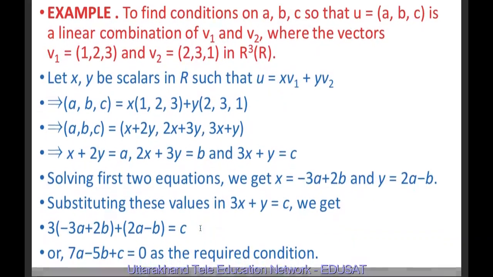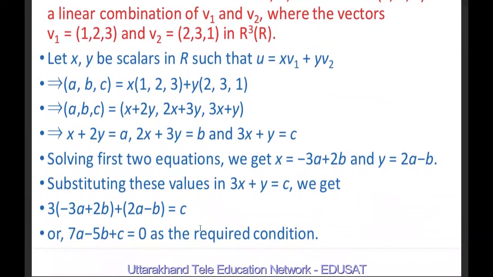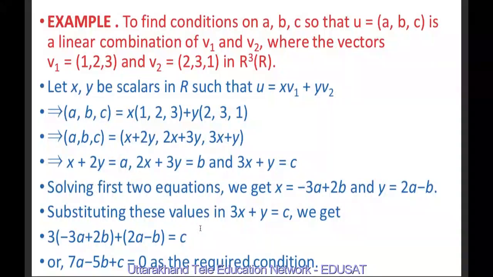We consider one more example to find the condition on a, b, c so that (a, b, c) is a linear combination of v1 and v2, where the vector v1 is equal to (1, 2, 3) and v2 equal to (2, 3, 1) in R cube over R, in a three-dimensional vector space.